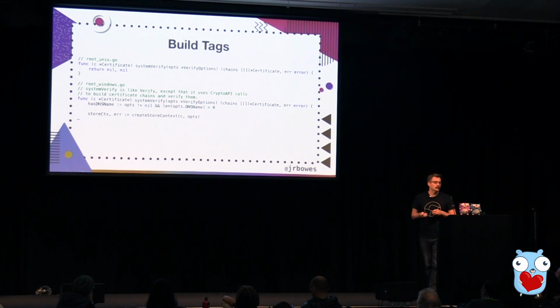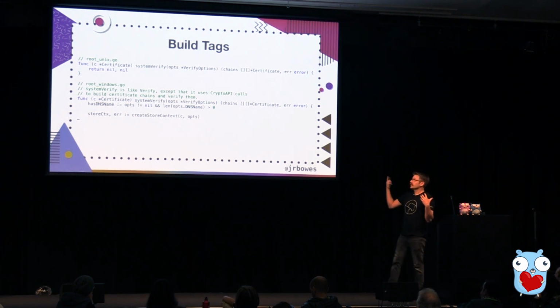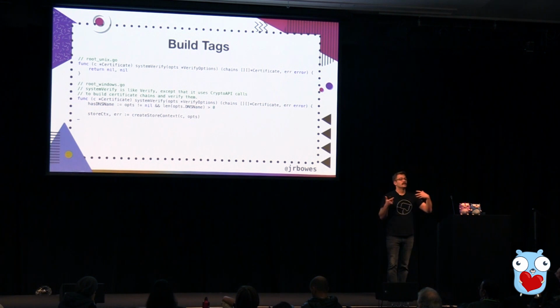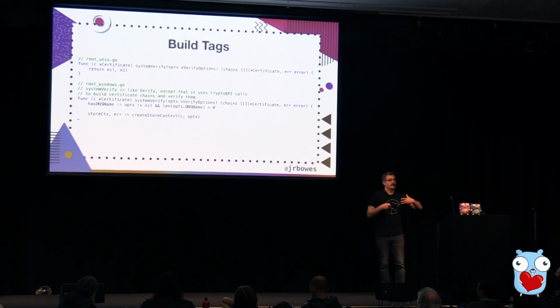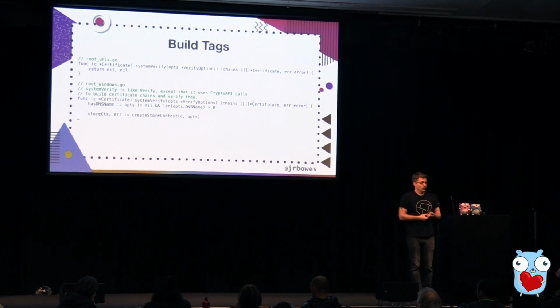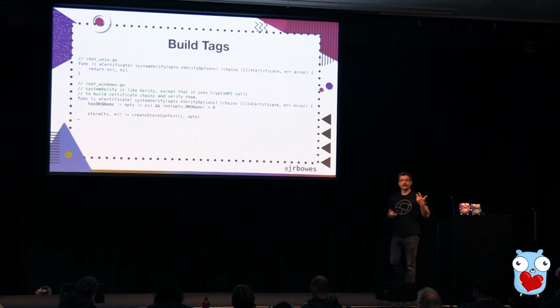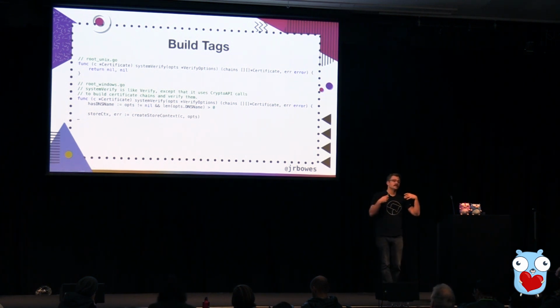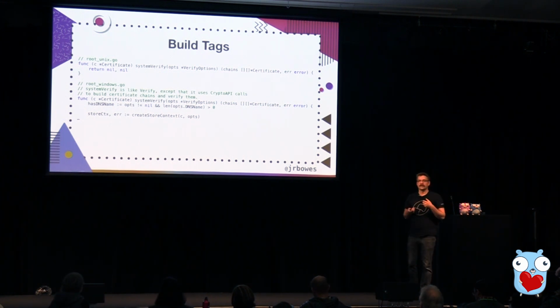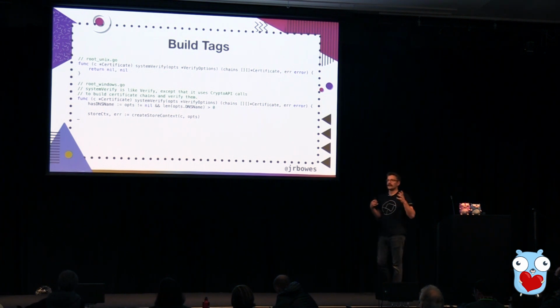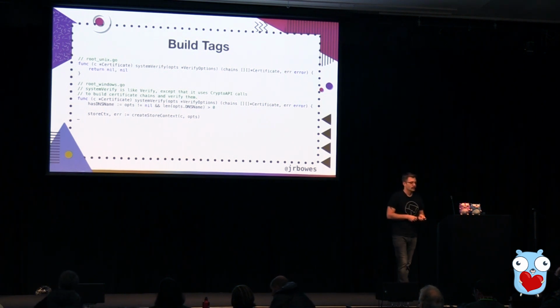In this case, we have the two files, and the second one, the Windows one, is suffixed with _windows. If you have a suffix on a file name that matches a tag, that satisfies the constraint for that file to be included, which is a pretty elegant way of being able to specify these things. A fun fact is that _test, so your _test file, is not actually a build tag. So if you try to use tags for including test logic, it's not going to work.